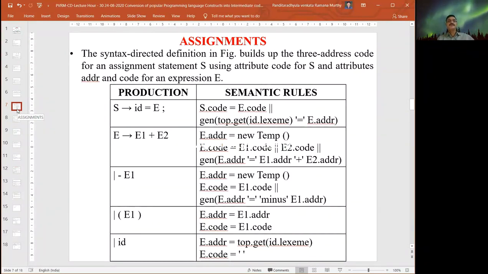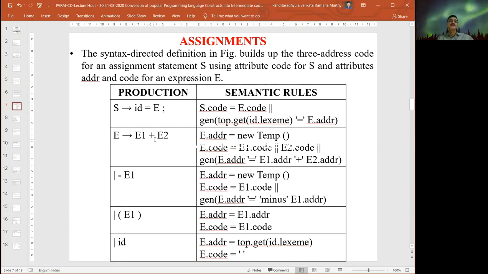The syntax directed definition in the figure given below builds up the three-address code for assignment statements, let us call it S, using attribute code for S, and attribute address and code for expression E. So let us take a small production. The productions are assignment statements like addition, multiplication, division.